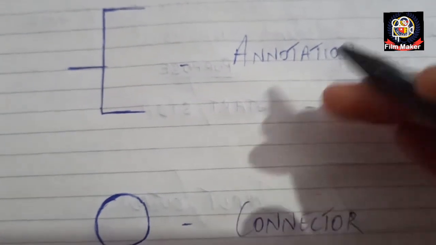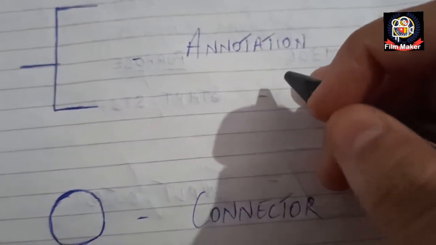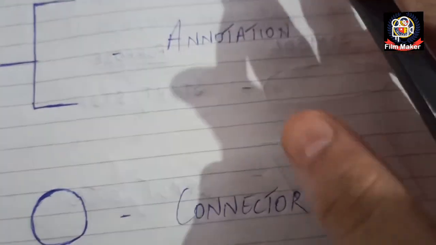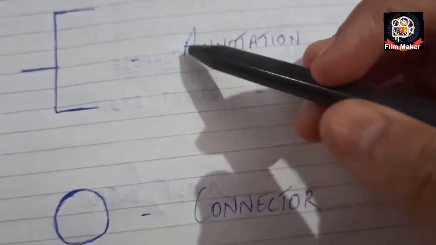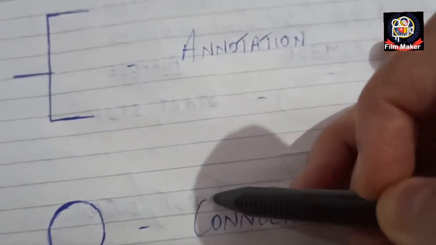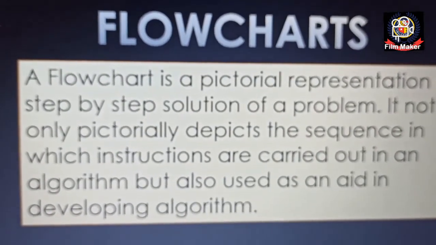You need to remember one thing: flowchart plays a very important role in designing the algorithm. What it does basically is a pictorial representation of the step-by-step solution of a problem. Clear? That is what is written here, what you have seen just now.